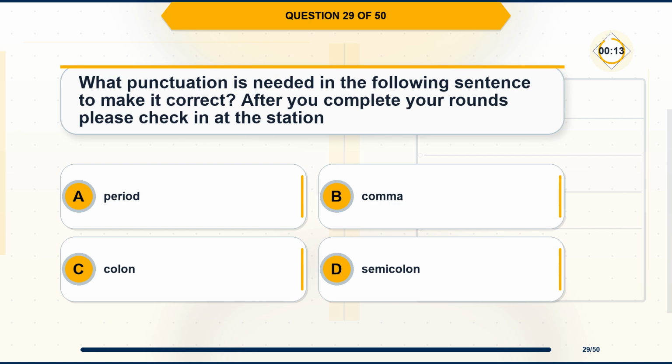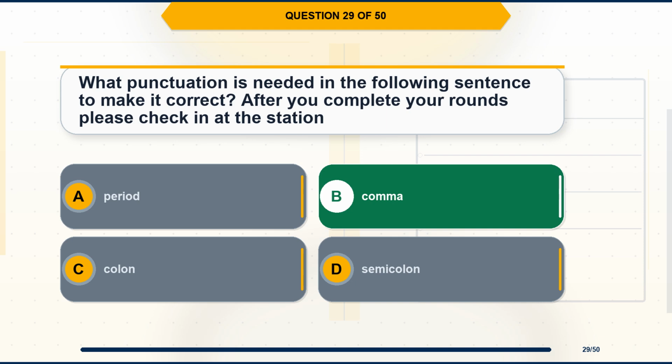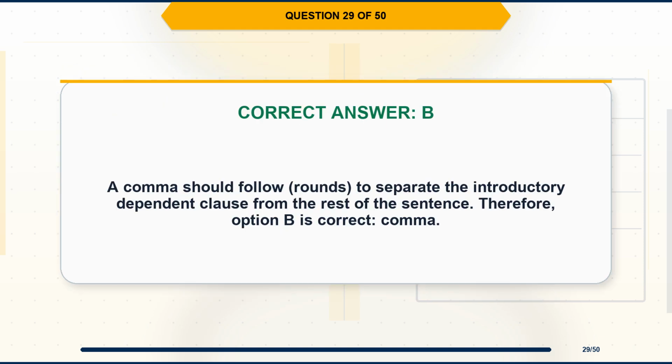Question 29. What punctuation is needed in the following sentence to make it correct? After you complete your rounds, please check in at the station. Option A, period. Option B, comma. Option C, colon. Option D, semicolon. The correct answer is option B, comma. Explanation. A comma should follow rounds to separate the introductory dependent clause from the rest of the sentence. Therefore, option B is correct, comma.